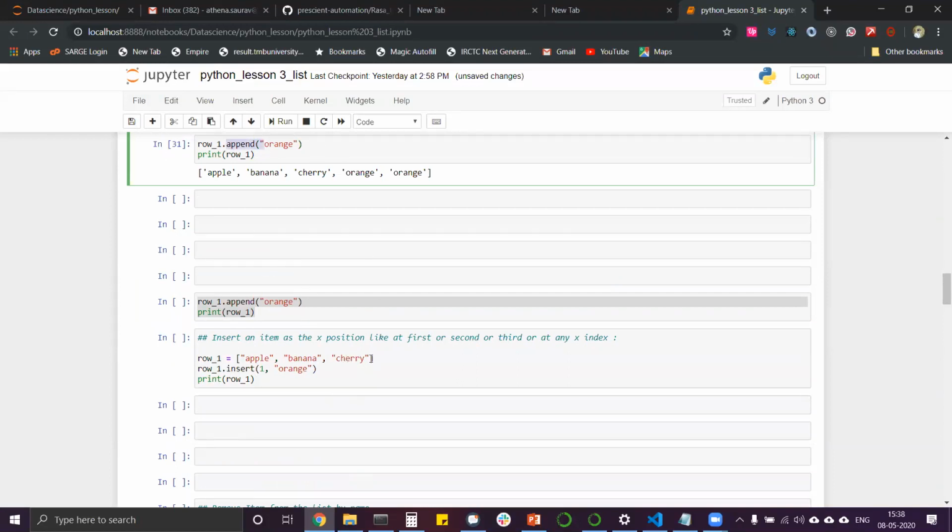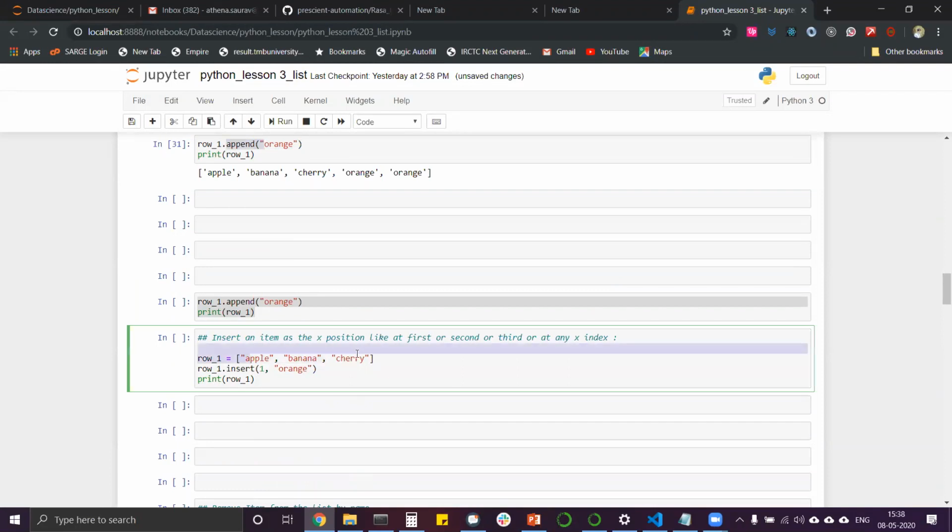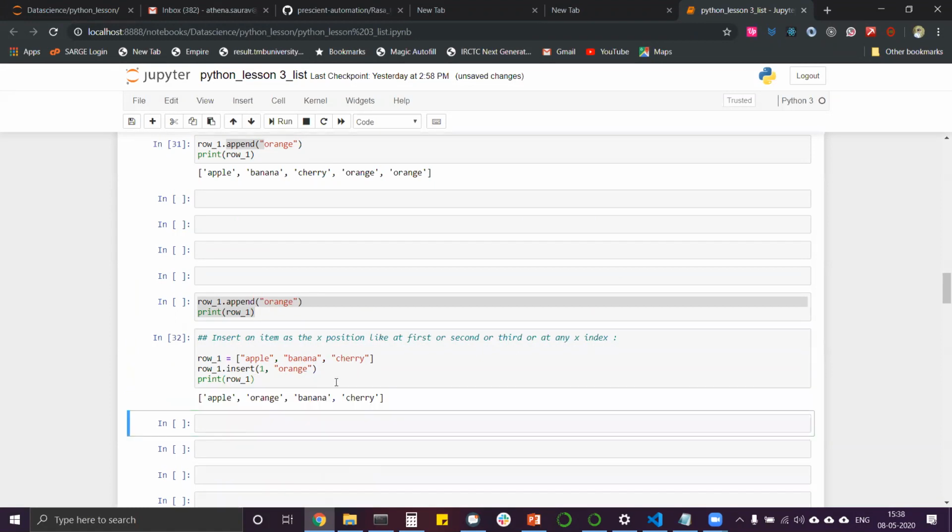Now what we want is we have apple, banana, cherry, but we want oranges, and we don't want to remove the banana. We want to insert an item but move the next item afterwards. So if we do this, the output you can see is apple, oranges, banana and cherry. This is another new command, the insert command, where by telling the position of the index, we can insert a new thing.